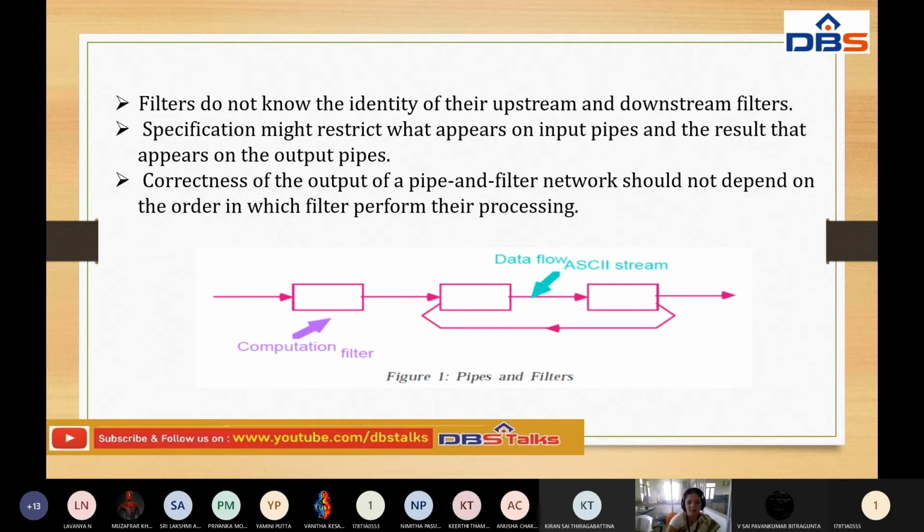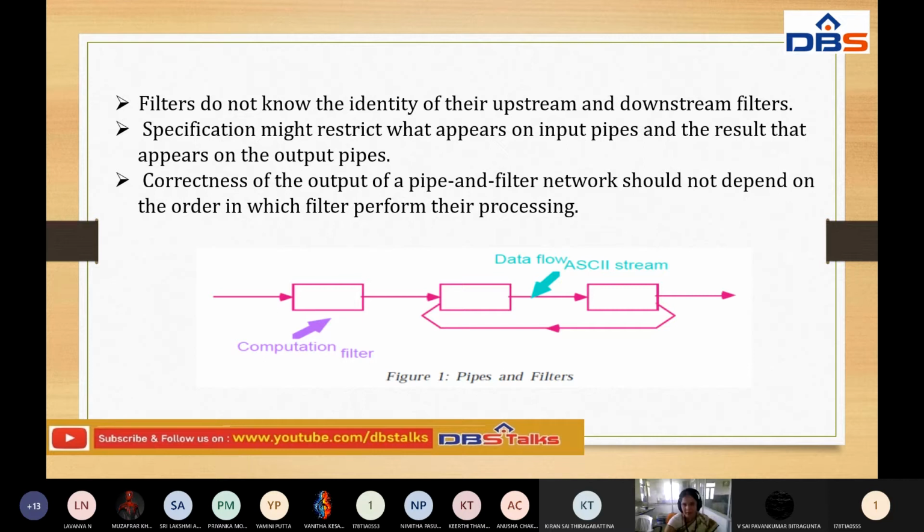So this is a simple architecture for pipes and filters. Each of these square boxes is treated as a filter. These filters are used to store the stream of data. Based on this stream of input, the data flows from one filter to another filter with the help of pipes.